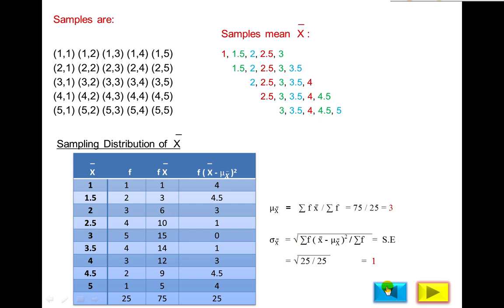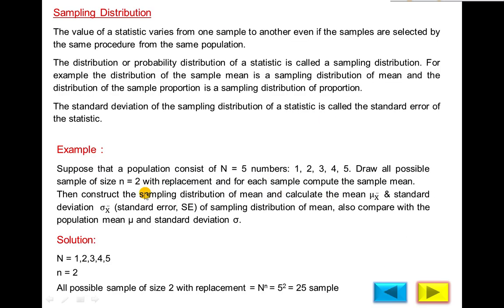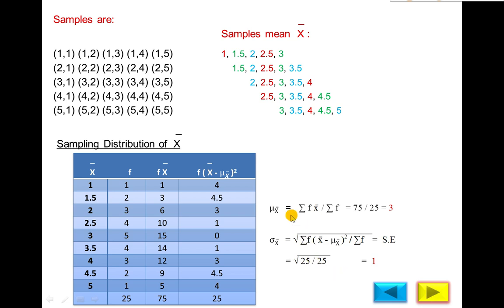And then calculate, after the table, the mean of the mean and the standard deviation of the mean, which is called standard error. So the formula of the mean is the same as in the frequency distribution, but the notation is different. In frequency distribution we use x bar only, but here we are calculating the mean of the mean. The notation will be mu of x bar. Instead of xi, here we are using x bar.